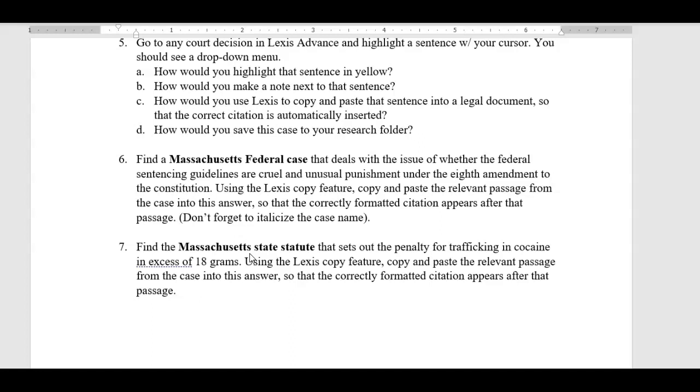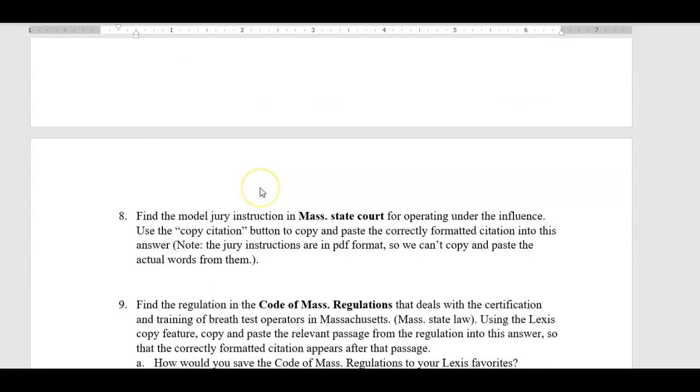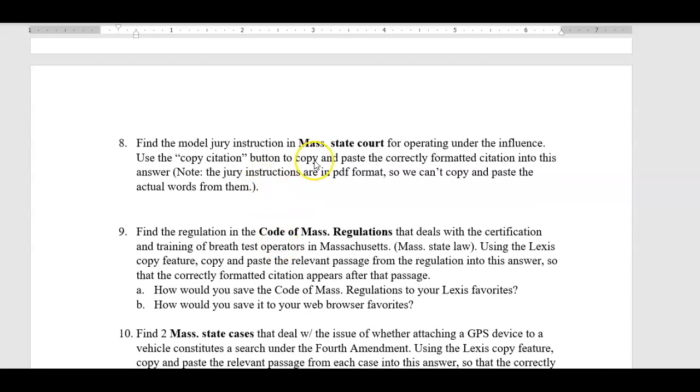What was happening with you folks is that everybody seemed to be using the favorites page that I had you all save in one of my prior lectures, and you seem to be searching that for all of these questions. That got everybody into trouble because that particular saved page only did searches for Massachusetts cases, state cases. It did not let you search for a Massachusetts federal case. It didn't have Mass. statutes in it. It didn't have the code of regulations in it.